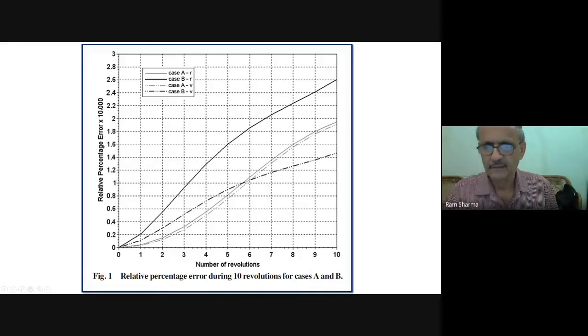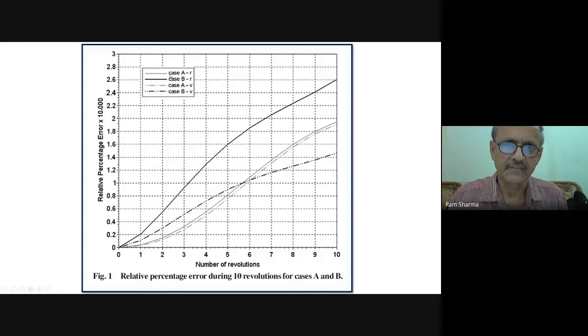This is case A. The color is not shown here, but it is like this only. So this is case A, R, and then case A, V. V is the 2 dots, a little thinner. These 2 are following almost a similar trend.